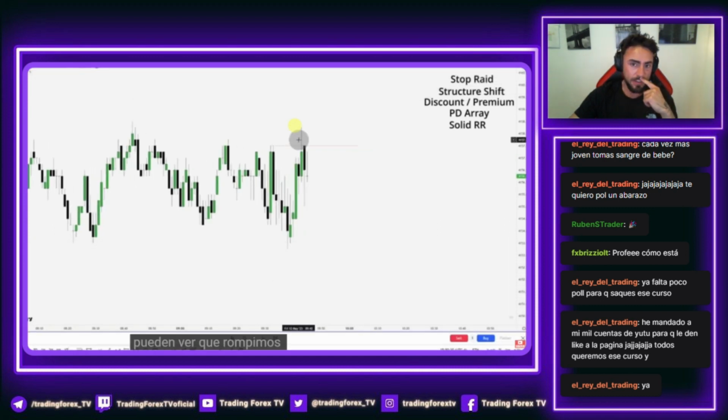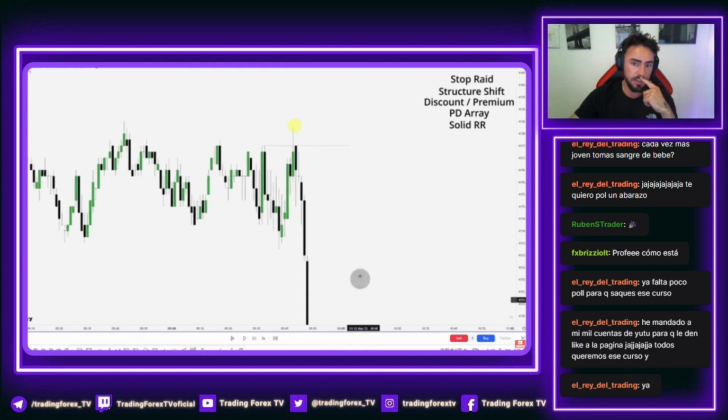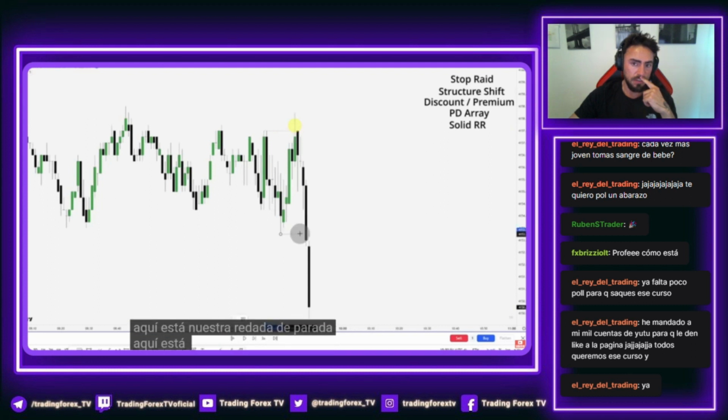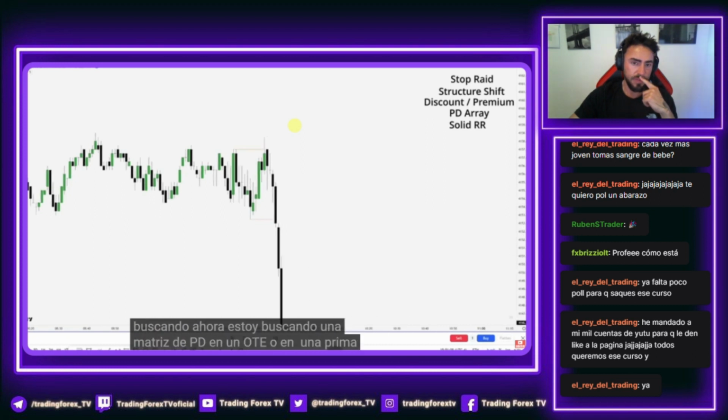You can see buy side. We break this high, we close back in, and currently the body is respecting this level. Here is our stop run. Here is our shift in structure. What am I looking for now? I'm looking for a PD array in an OTE or in a premium.